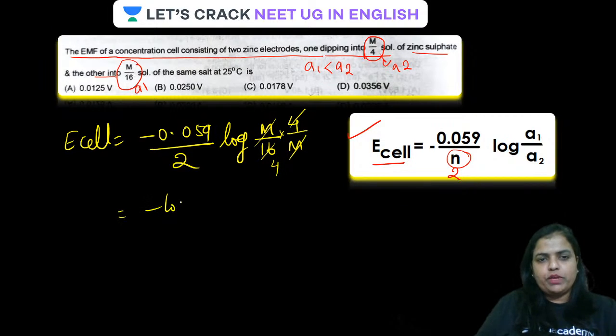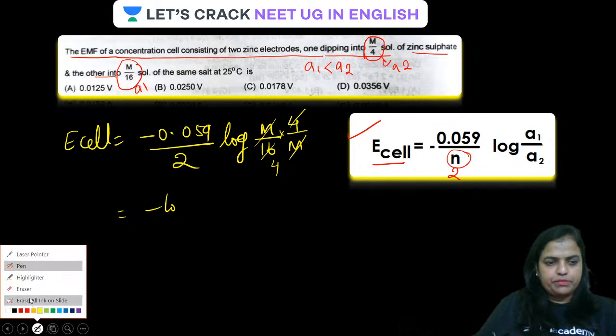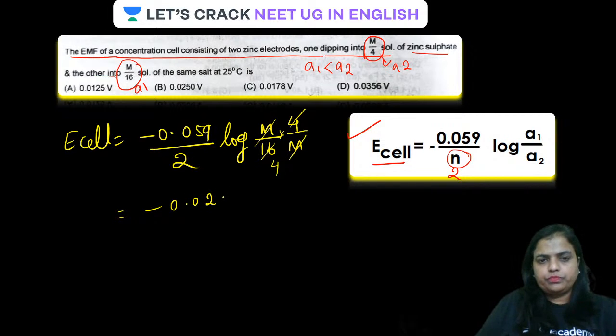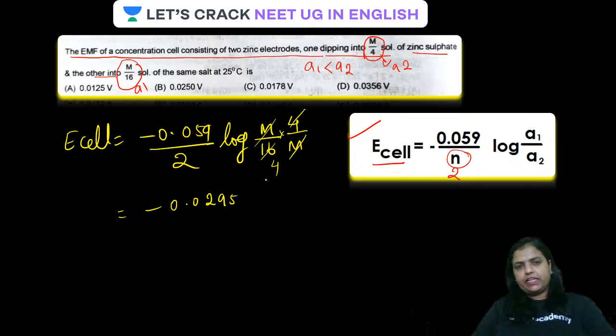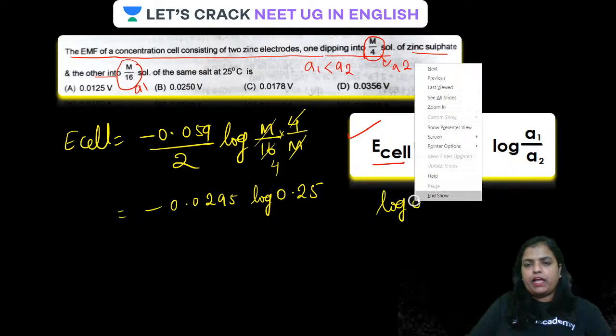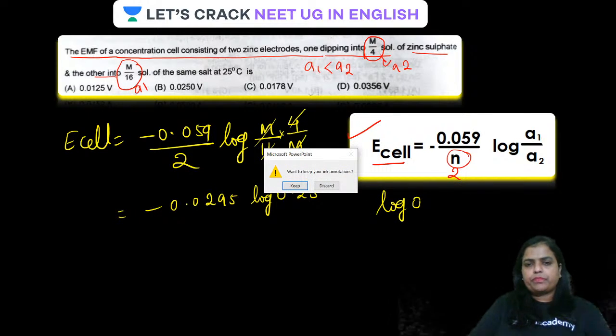So you are going to get the value as 0.0295 into log 0.25. Guys, the log 0.25 value will be given.